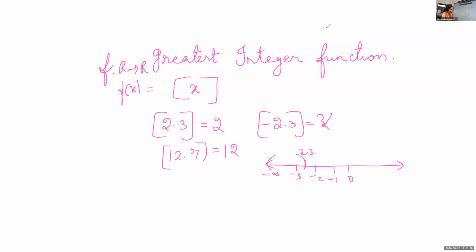See, we are starting from minus infinity. Always start from the lower one. The least value is minus infinity. So from minus infinity to minus 2.3, which is the greatest integer there? What is the answer, Gayatri? It is minus 3. For positive numbers, we can leave the decimal and give the answer. But for negative numbers, we should go to the previous number.